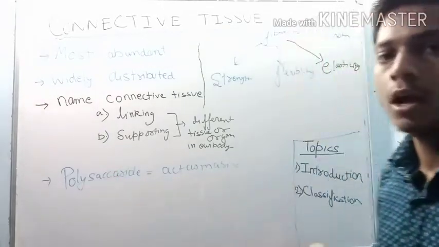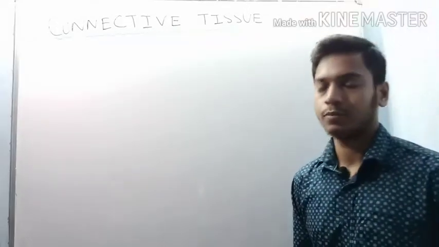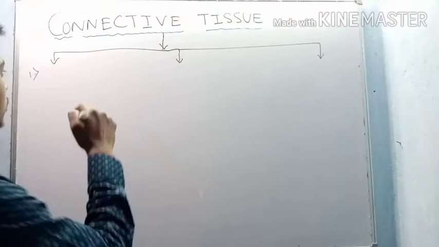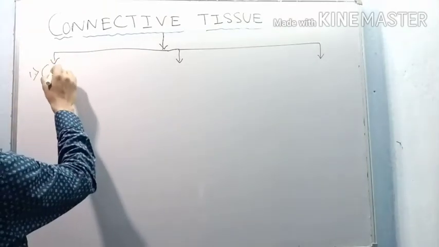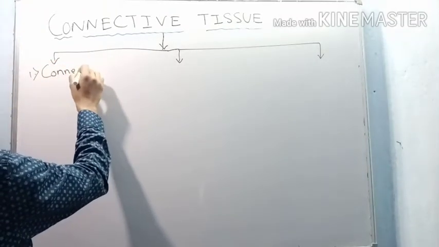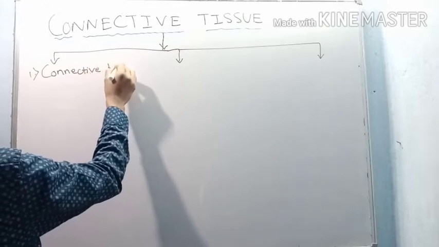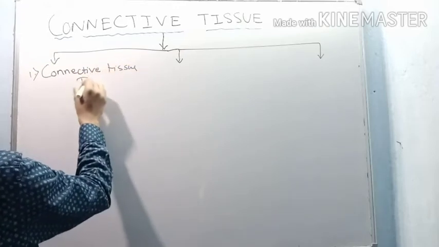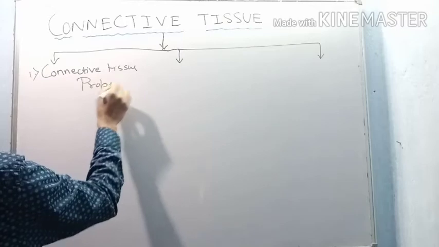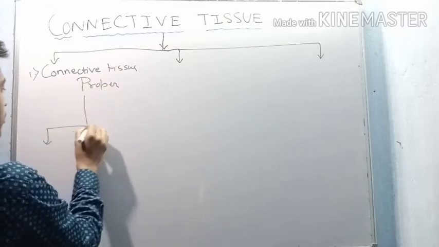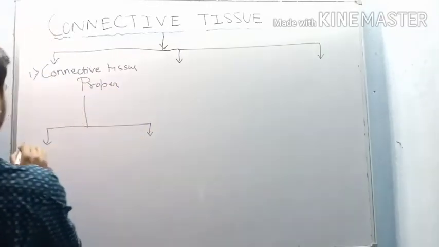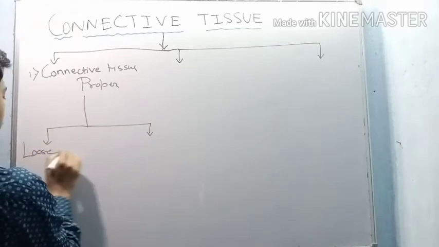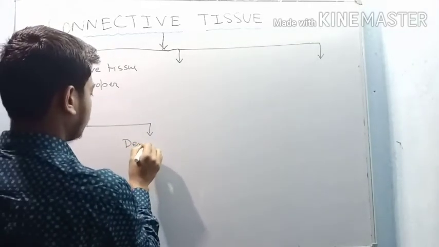Now coming to the classification part. This connective tissue is divided into three types. First is connective tissue proper. This is again divided into two types: loose connective tissue and dense connective tissue.